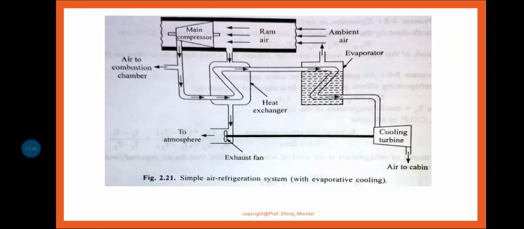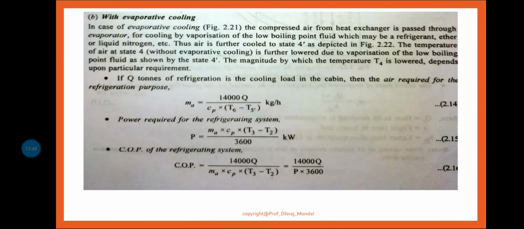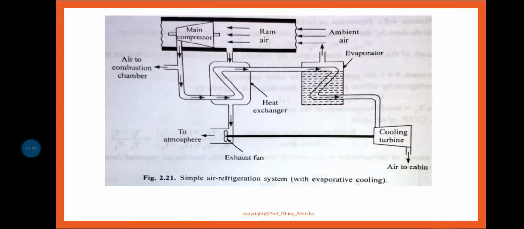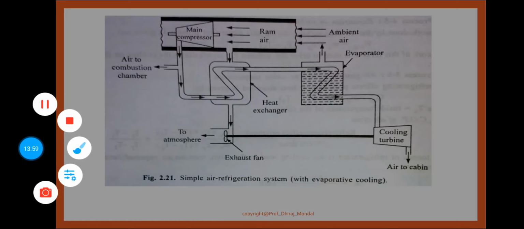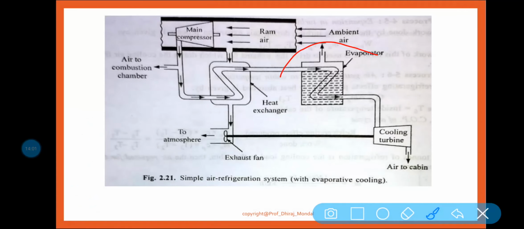With evaporative cooling it is very simple, and it will take a maximum of 5 minutes, because between without and with there is just one difference: there should be one evaporator, that's all. All the processes are the same as the basic or simple air refrigeration system without evaporative cooling.